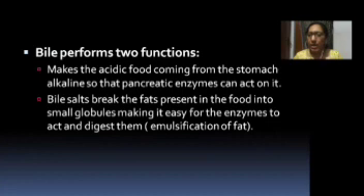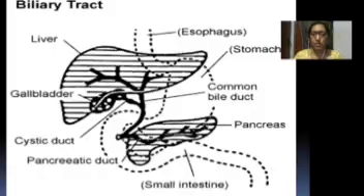Bile salts break the fats present in the food into small globules, making it easy for the enzymes to act and digest them. Dear students, this process is known as emulsification of fat. Here we have the diagram where we can see how the stomach, the liver and the pancreas are interconnected, and finally it connects to the small intestine through the duodenum. Duodenum is the initial part of the small intestine after the stomach.